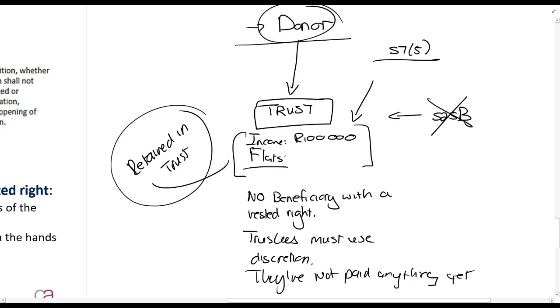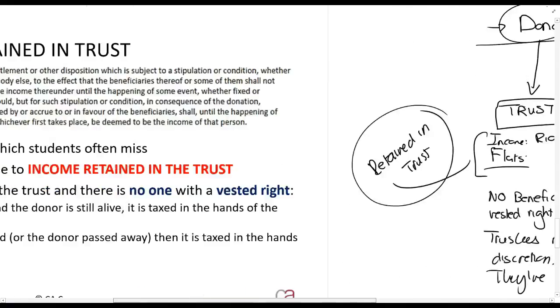if someone has a vested right to it, so you're just waiting to pay it out, then that person must be taxed on it, unless some other section 7 applies. But if no one has a vested right to it, the trust will be taxed, but if there was a donation, then the donor will be taxed.